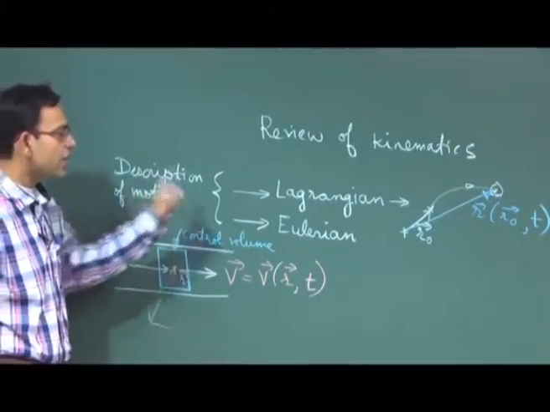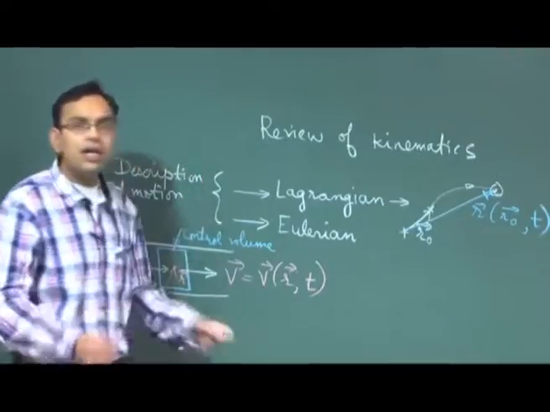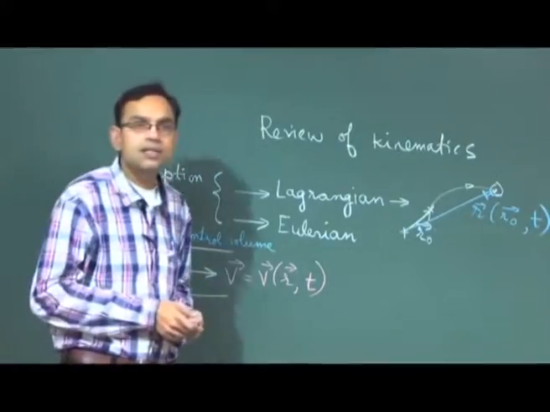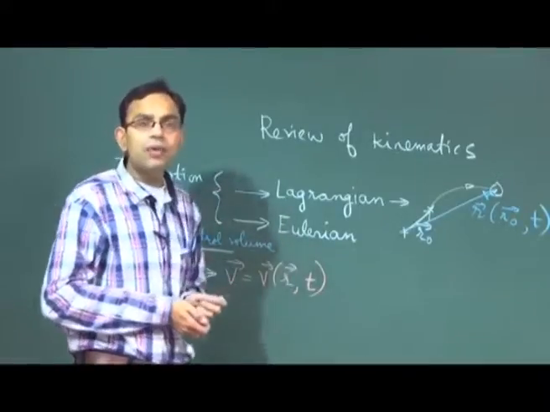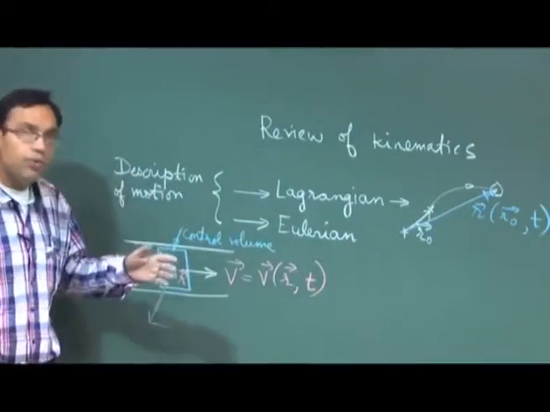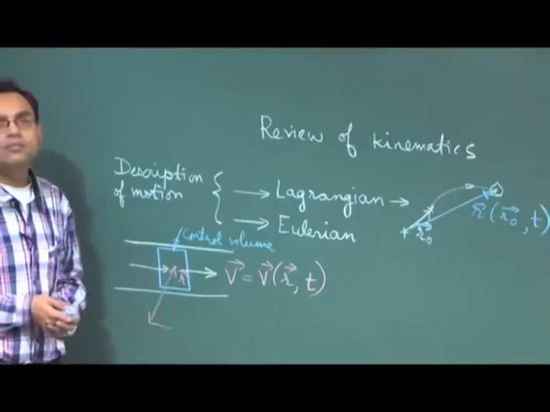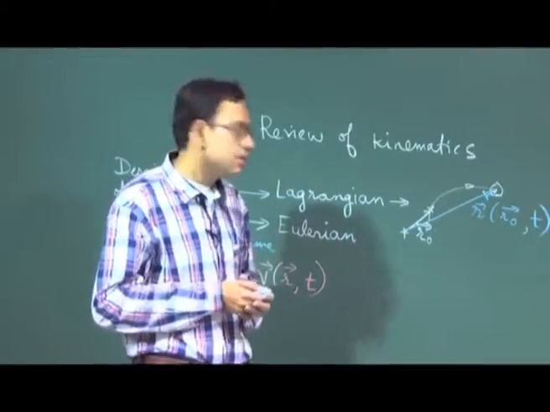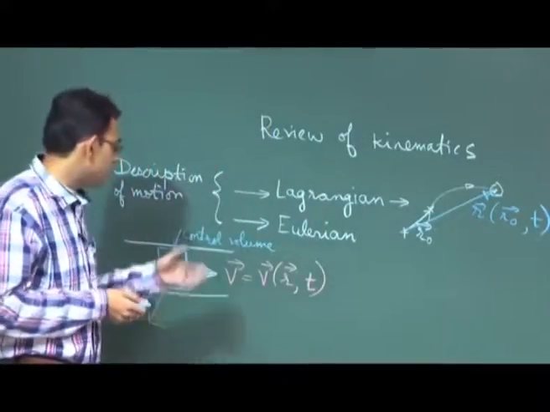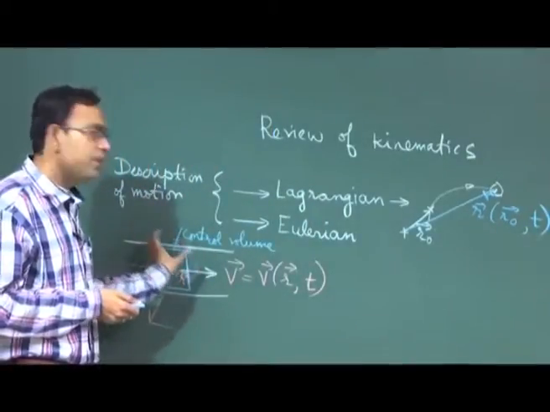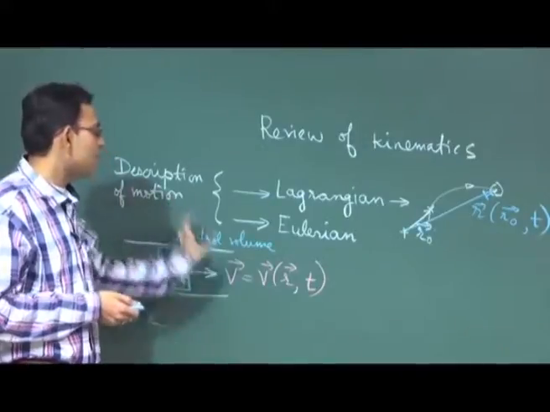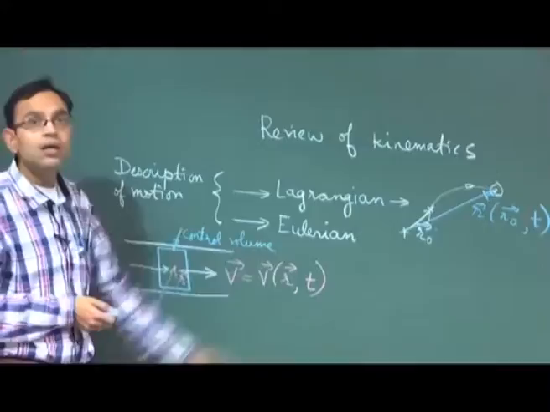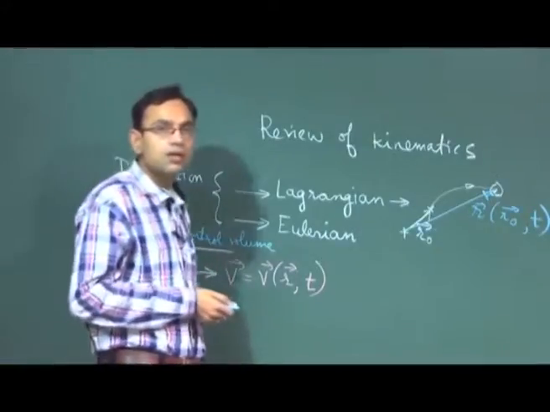So, this is called the Eulerian approach, and the Eulerian approach has some obvious advantages in fluid mechanics. The advantage is that because a fluid is a continuously evolving medium, it is quite straightforward to consider a control volume in the flow and study the features around the control volume instead of tracking individual particles in the flow field.